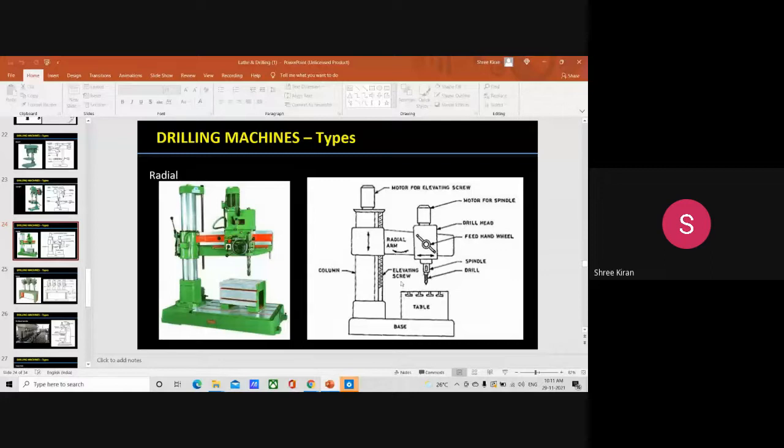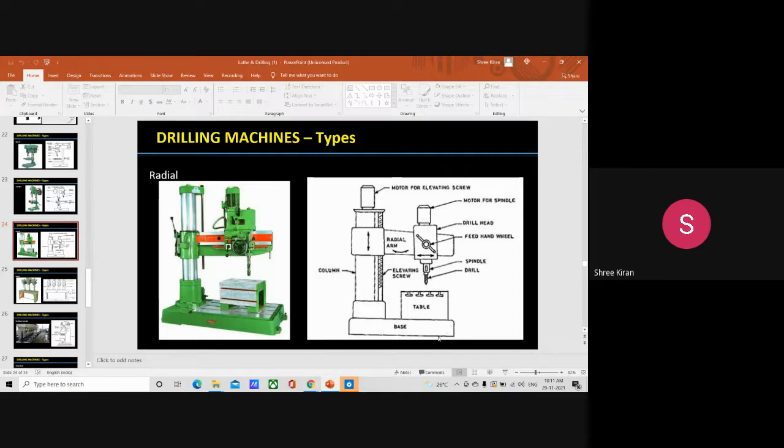So this is what happens in the case of a radial drilling machine. You can see the figure, where we have the motor for the elevating screw, the motor for the spindle, then the drill head, feed hand wheel, spindle, and drill. This is the table, this is the column, this is the elevating screw, and this is the base. So this is the basic figure. I'll be giving you the notes.